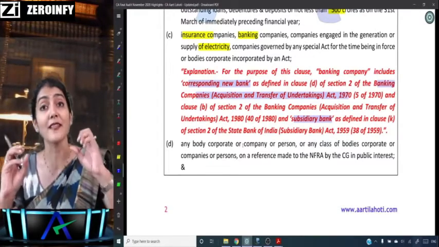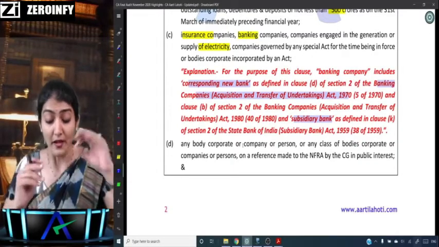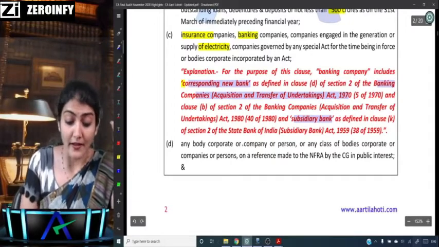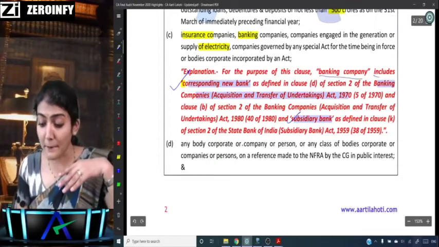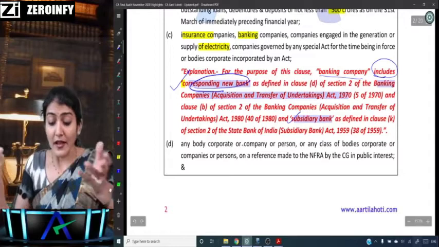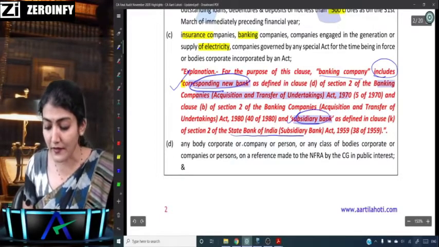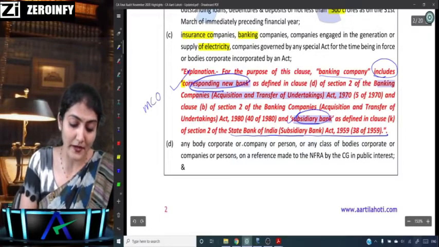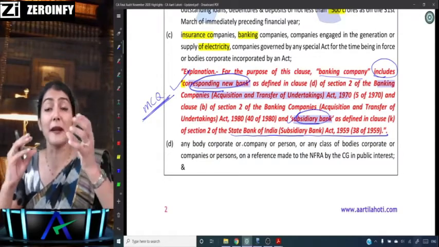Banking company includes the corresponding new bank as defined under the clause, and also the subsidiary bank as defined under the State Bank of India Subsidiary Bank Act 1959. So again, this could be expected in your multiple choice question. So that's the amendment over there.